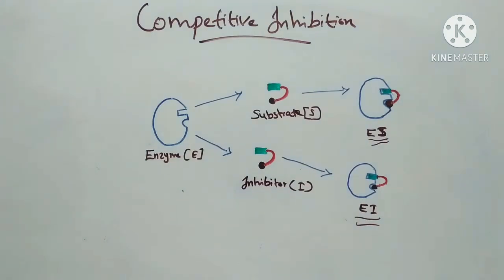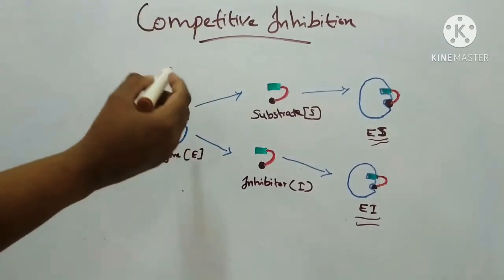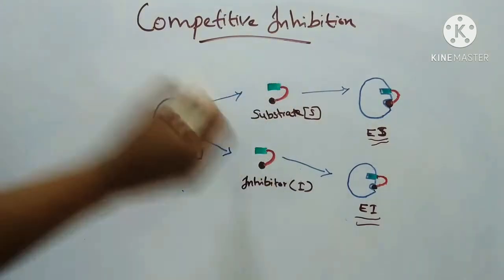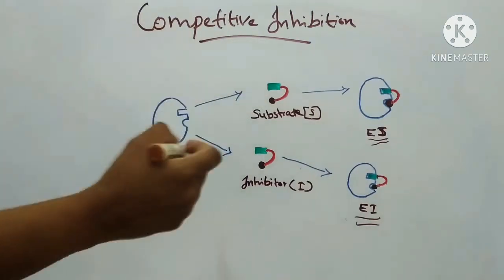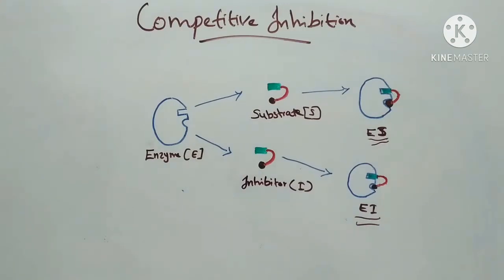The actual amounts of enzyme substrate and enzyme inhibitor complex depend on the affinity between the enzyme and the substrate or inhibitor, then the actual concentration of substrate and inhibitor, and the time of pre-incubation of the enzyme with the substrate or inhibitor.